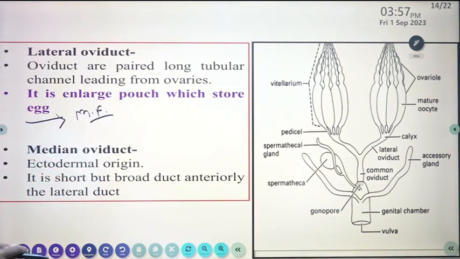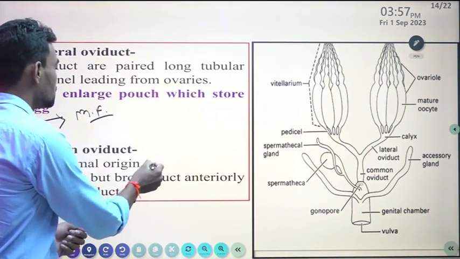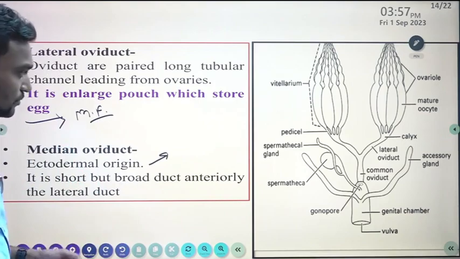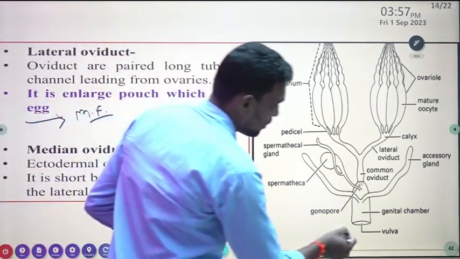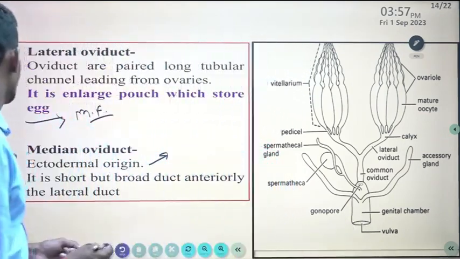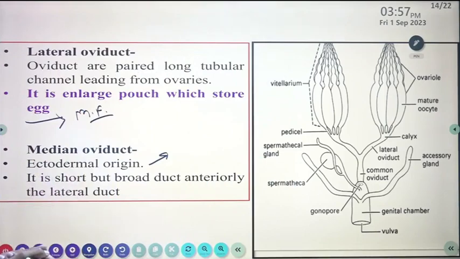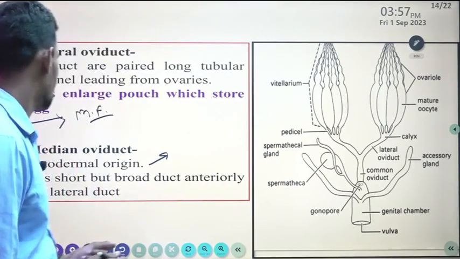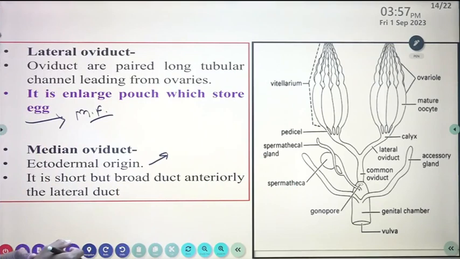Then the median oviduct is ectodermal in origin, so it opens to the outside. It is a short but broad duct anteriorly, joined by the lateral ducts.